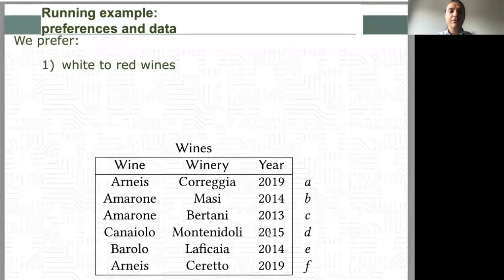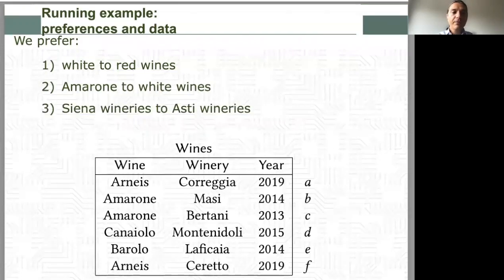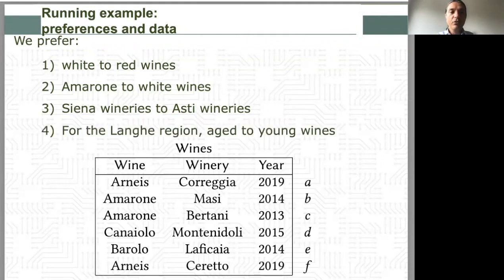And we have a set of preferences. For instance, we prefer white wines to red wines. We prefer a specific red wine, Amarone, to all white wines. We prefer wines from the province of Siena to those from the province of Asti. And in the wine region called Langhe, we prefer aged wines to young wines.